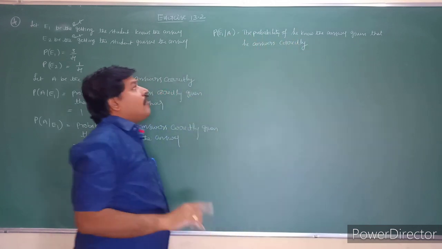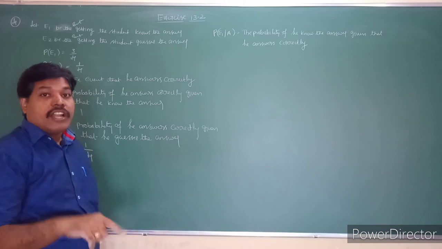So that is nothing but a probability of E1 given A.